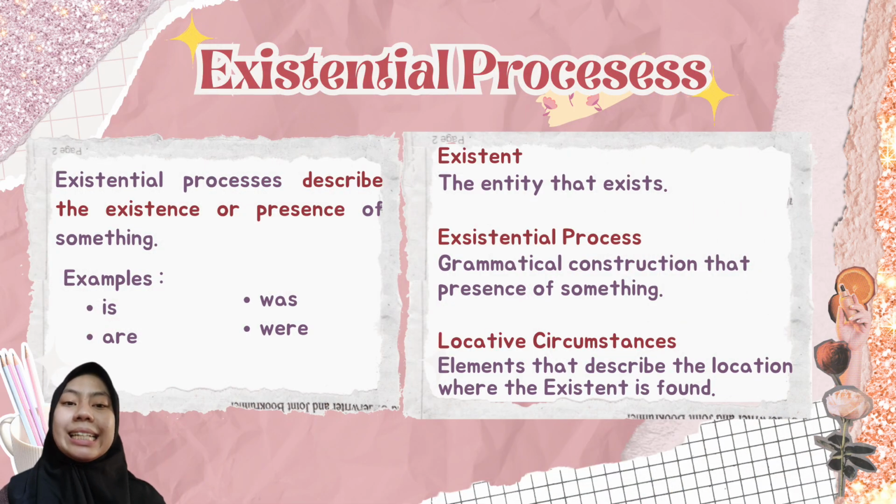Alright, and the sixth is existential processes. Existential processes describe the existence or presence of something, like is, are, was, and were. There are transitivity structures in the existential processes, namely, the first is existent, or the entity that exists. Second is existential process, or grammatical construction that presents the existence of something. And also the third is locative circumstance, the element that describes the location where the existence is found.